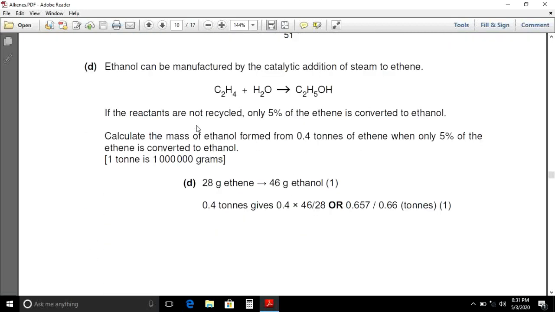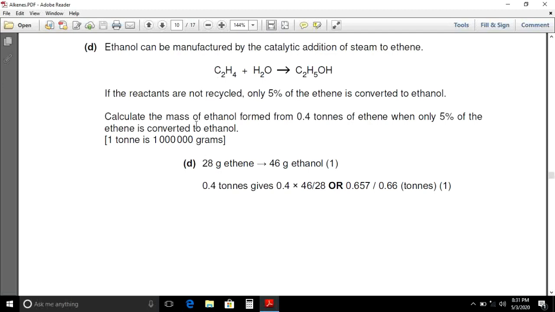D part. Ethanol can be manufactured by the catalytic addition of steam to ethene: C2H4 plus steam H2O gives C2H5OH. If the reactants are not recycled, only 5% of ethene is converted to ethanol.